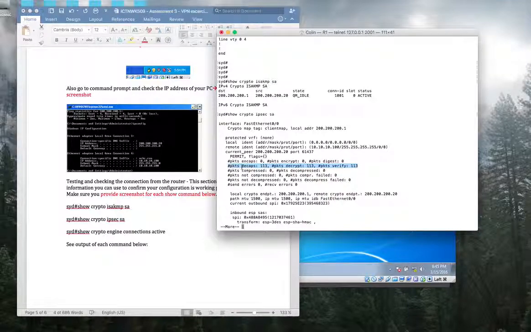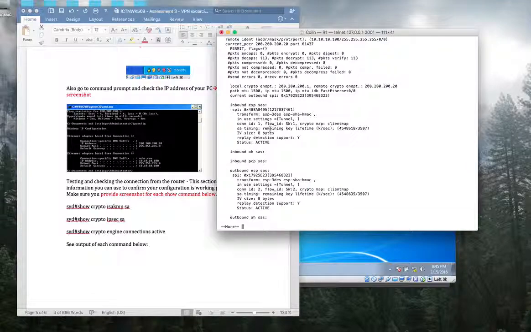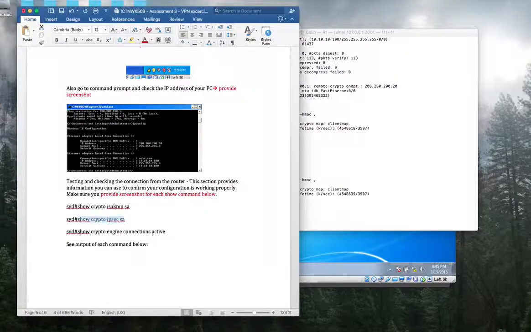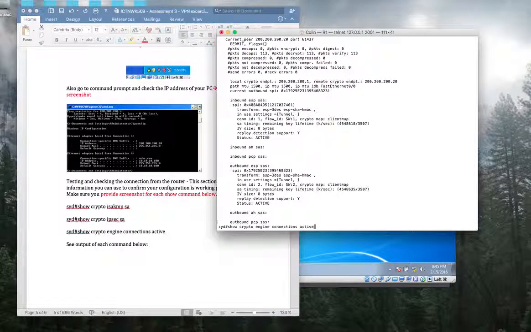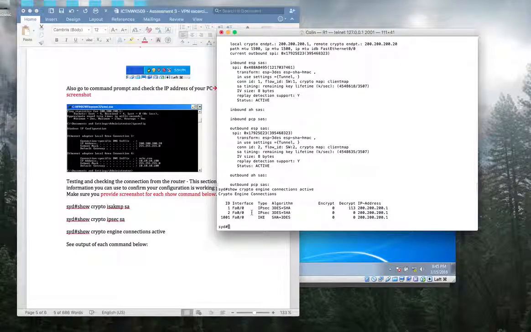Packets, decryption packets, verified packets, encrypted packets. See? And one more thing. You can see which interface is configured as the VPN interface. All right, very good.